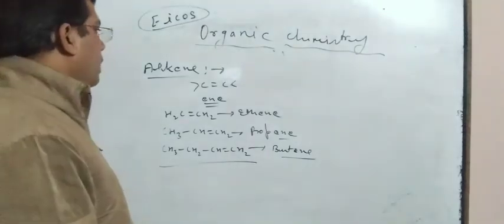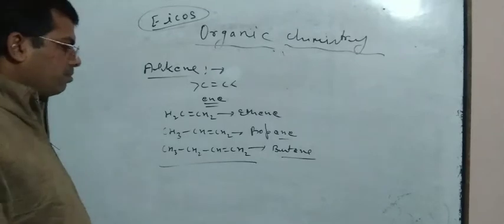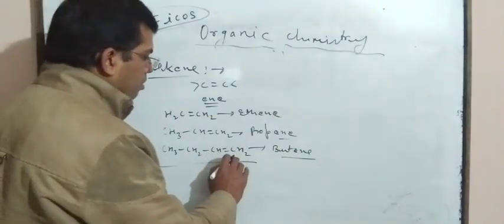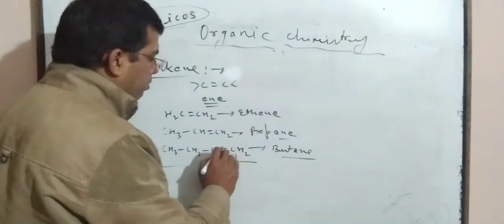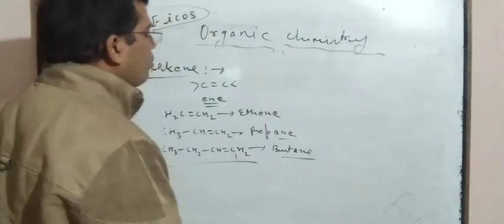So if in a carbon skeleton a double bond is present, then that is known as an alkene. Here the first carbon has a double bond, that's why it is known as butene or 1-butene also.